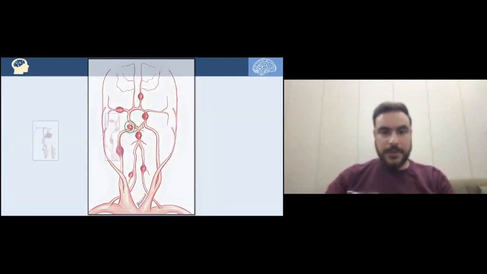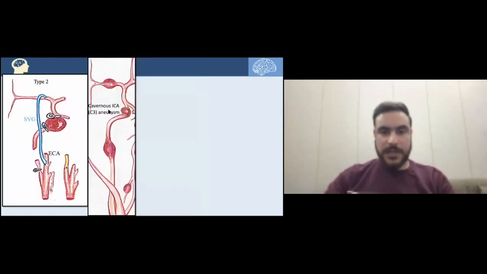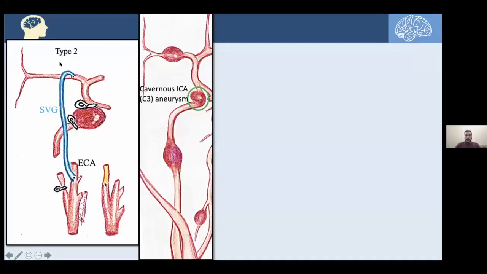Here's another aneurysm. Here's a cavernous ICA aneurysm. We've just seen the first option we have. Here's the second option. We can use a branch from the external carotid artery using a saphenous vein graft, and after clipping it, distribute the blood distally using a saphenous vein graft. That would be type 2 bypass. Okay, we've discussed type 1, which is the interposition vein graft, for the same aneurysm here, but we have a different option here as the alternative, type 2 bypass.